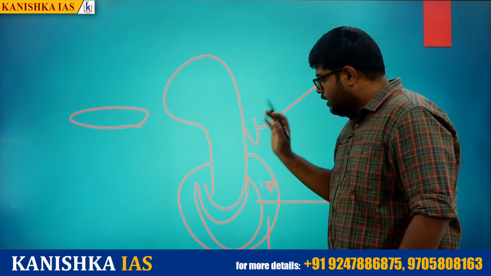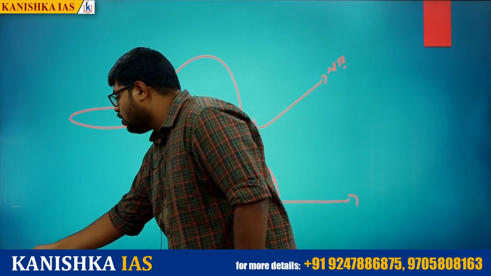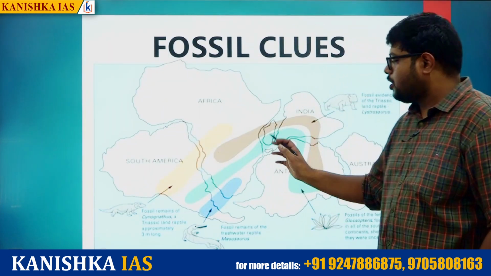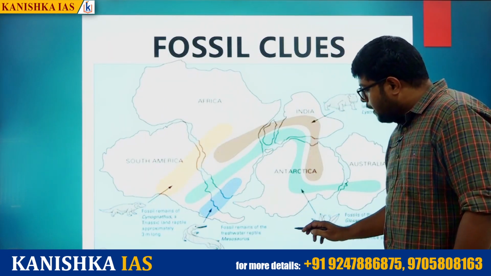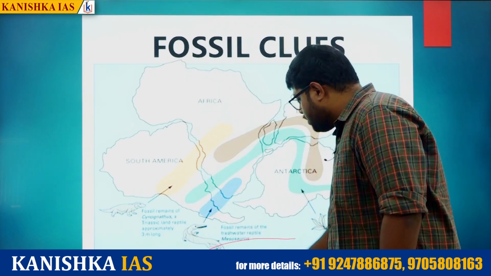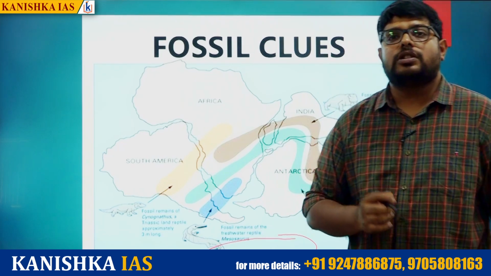So in this condition, the present location of Australia and Antarctica in the world map is in the extreme south. In the extreme south, coal cannot be found, because for the formation of coal there should be trees.